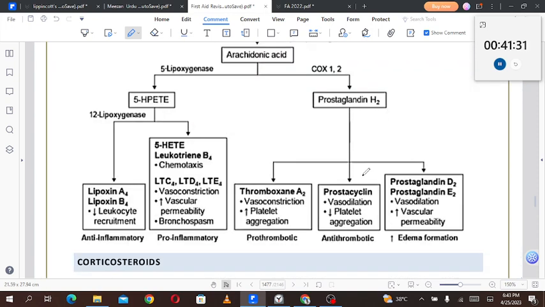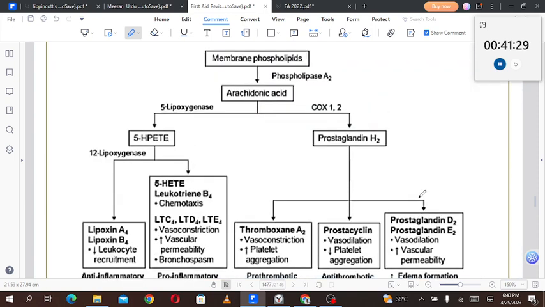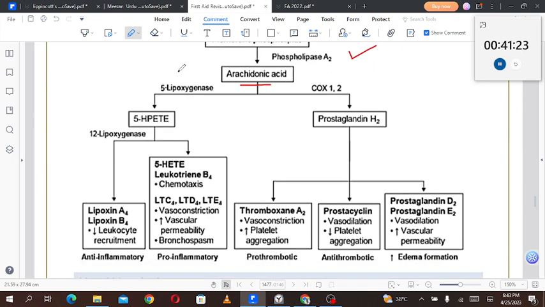Moving forward to this table, we have seen this table, but it is a UWorld version of that table. So membrane phospholipids are broken down into arachidonic acid by the phospholipase A2. Now it can either go to the LOX pathway by 5-lipoxygenase or COX pathway by cyclooxygenase 1 and 2. We'll see the LOX pathway first. The 5-lipoxygenase will convert the arachidonic acid into 5-HPETE.